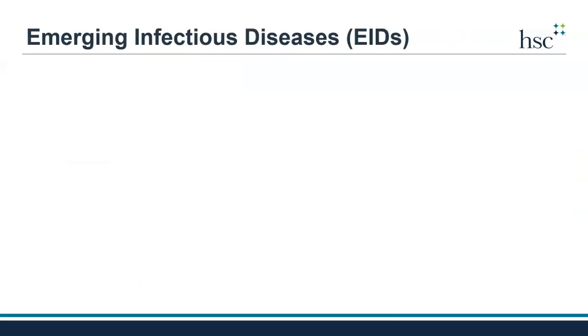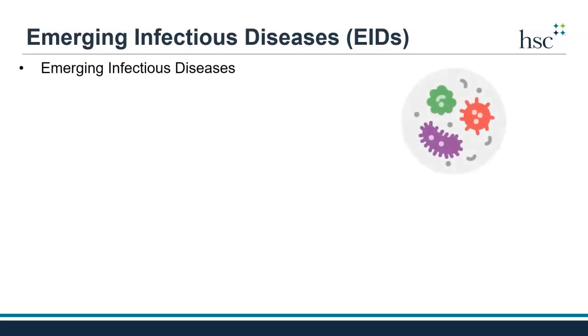Now that you know the basics of a nursing home's emergency preparedness program, it's important to understand the unique role of emerging infectious diseases in this plan. COVID-19 is a perfect example of an emerging infectious disease. But there have been other emerging infectious diseases such as pandemic flu and even Ebola.